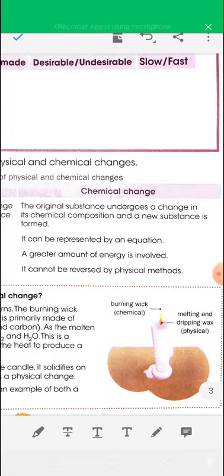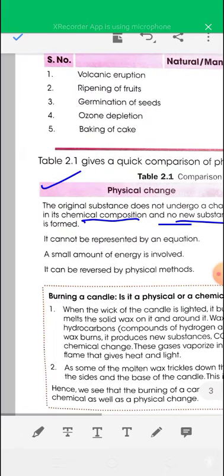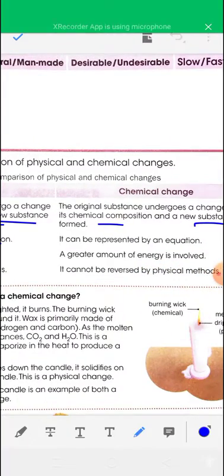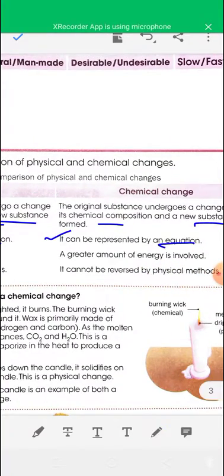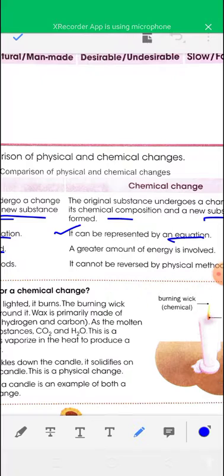But in a chemical change, the original substance undergoes a change in its chemical composition, and hence a new substance is formed. Second point: a physical change cannot be represented by an equation, but a chemical change can be represented by an equation. In physical change, a small amount of energy is involved, but in a chemical change, a greater amount of energy is involved.